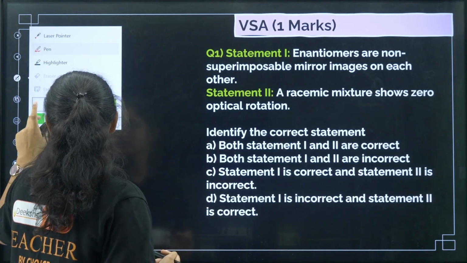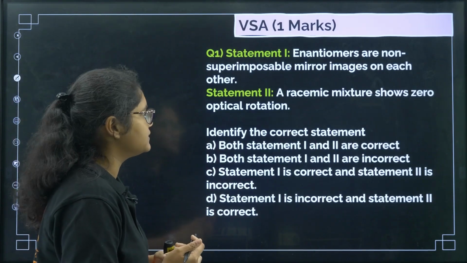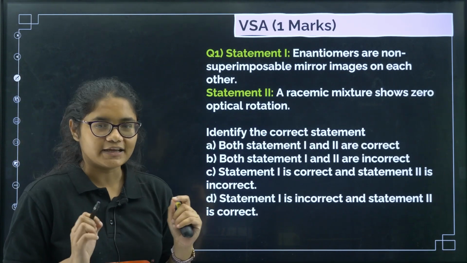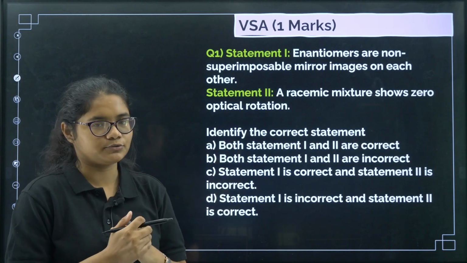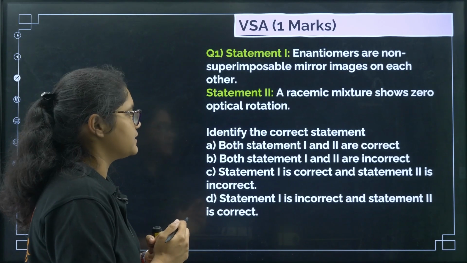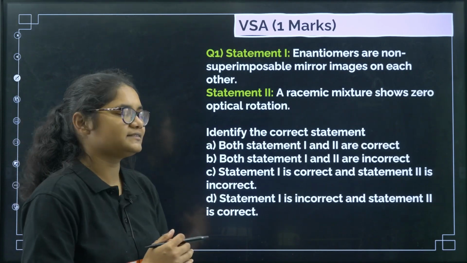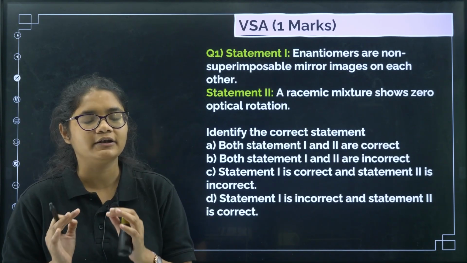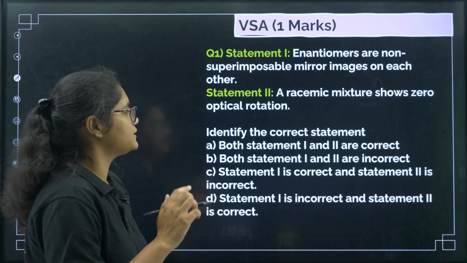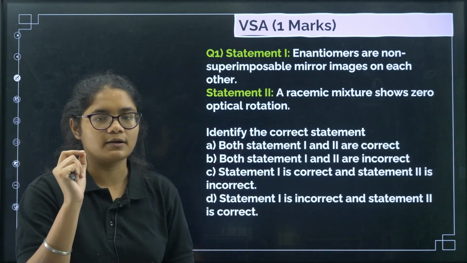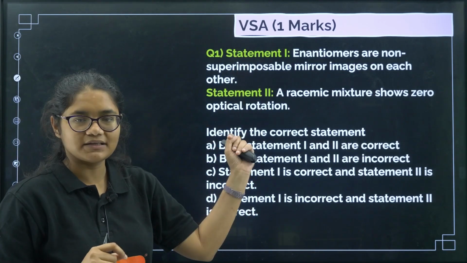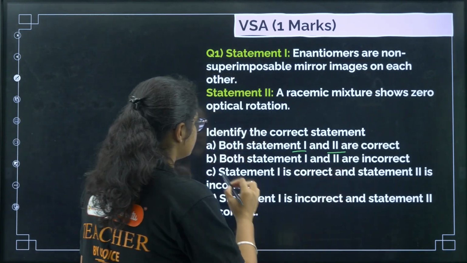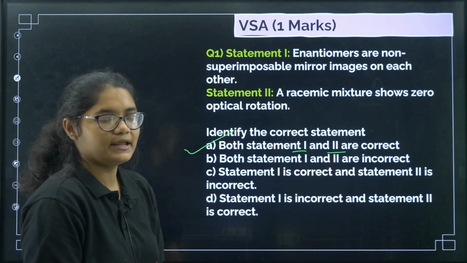First question, a statement based question. Enantiomers are non-superimposable mirror images of each other. This statement is correct, this definition of enantiomers is correct. A racemic mixture has 0 optical rotation. Yes, that is also correct, because we have an equimolar mixture of levorotatory and dextrorotatory molecules, so the net optical rotation value becomes 0. So both statements are correct. Here both statement 1 and statement 2 are correct, so the correct answer is option A.